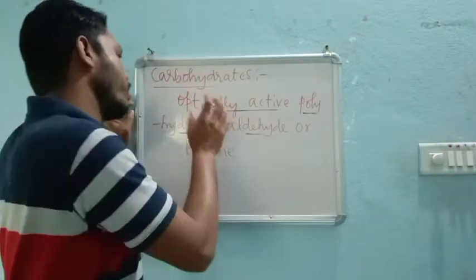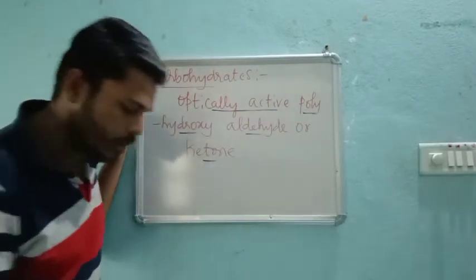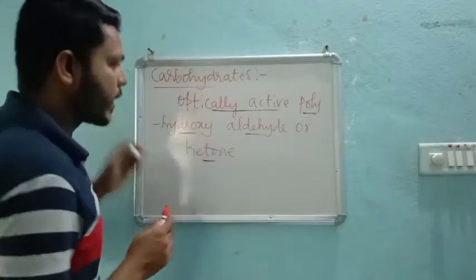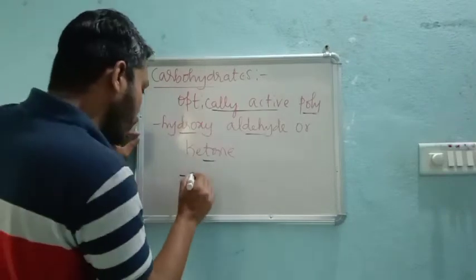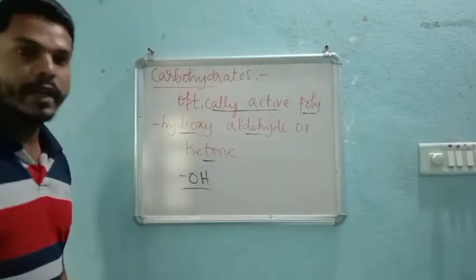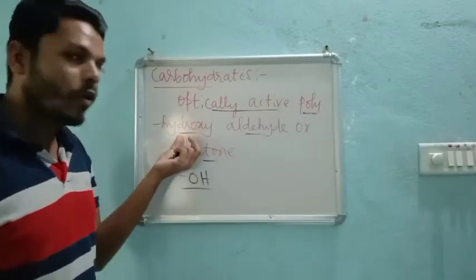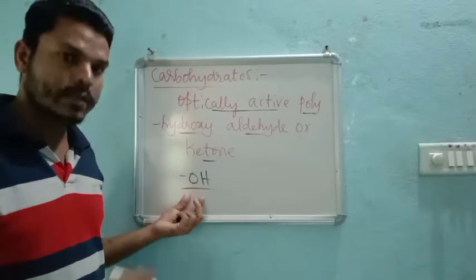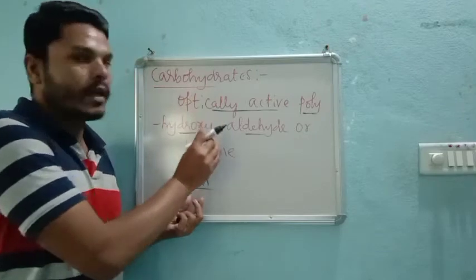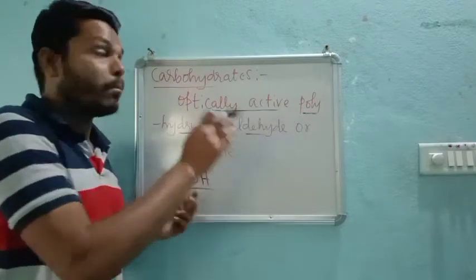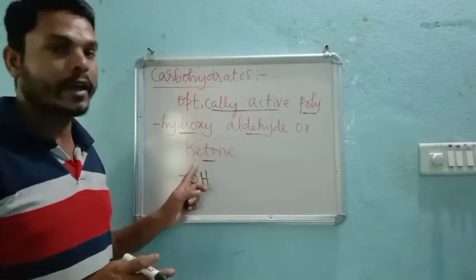That is one thing for sure. Poly means many, hydroxy means OH groups. Polyhydroxy means many hydroxyl groups, I mean many OH groups are present. These are optically active compounds in which a larger number of hydroxy groups are present with aldehyde or ketone.